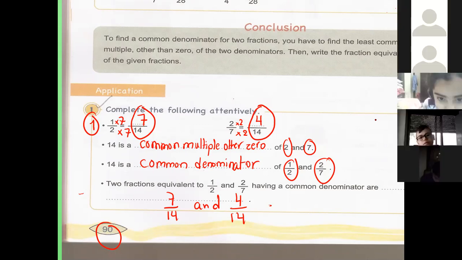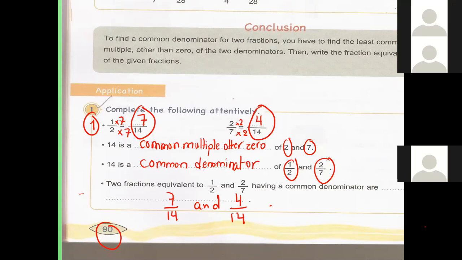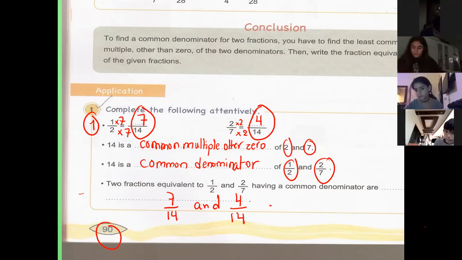I copied them. I wrote. I copied. Teacher, I have a question. Yes, Celine. Who was this? Ustaz? Ustaz Ali?